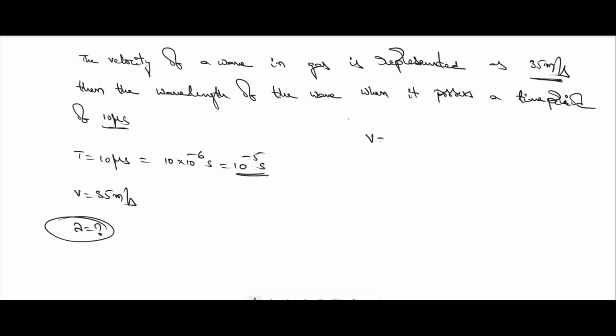Here we have to find the wavelength of the wave. As we had seen, velocity v is equal to lambda by T, then lambda is equal to v into T. When we substitute 35 into 10 to the power of minus 5, it is 0.35 into 10 to the power of minus 3. So we can represent it as 0.35 millimeter, which is the wavelength of the wave.